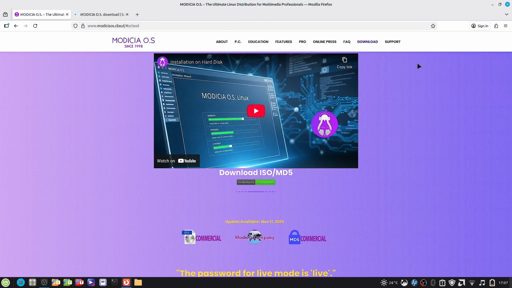So that's it, I think, for the Modicia OS. We have got a good introduction of Modicia OS. In the next video, we will check out the install experience of Modicia OS, and in the second video from this, we will check out the actual MATE Cinnamon desktop of Modicia OS, along with all the features, tools, utilities of Modicia OS. So see you in the next video with the install experience. Bye bye.